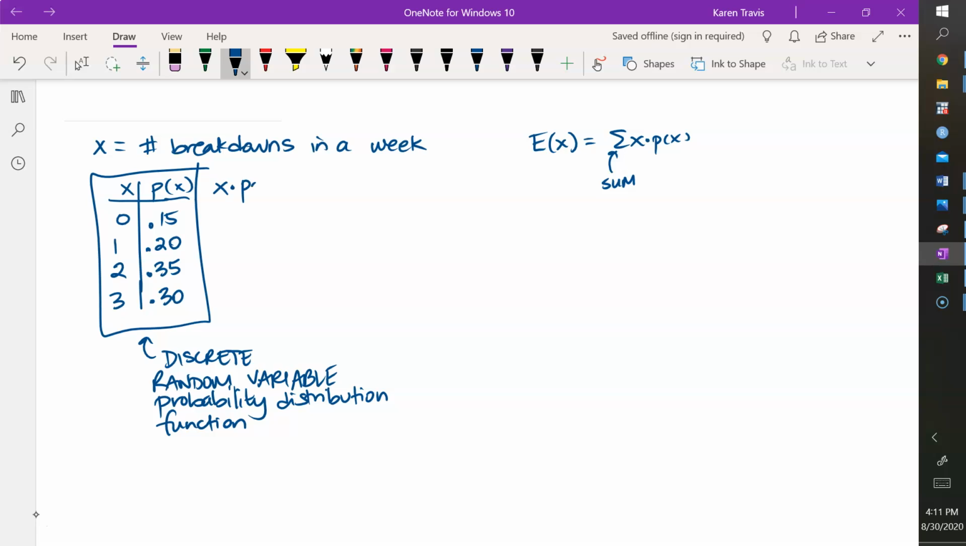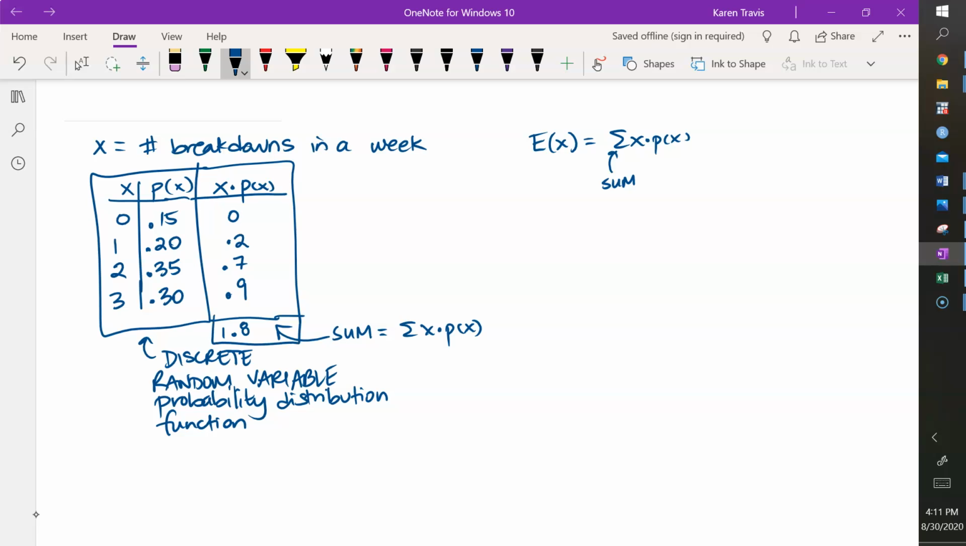So I'm going to make a column here which makes it easy, that I multiply each of these X's times their corresponding probabilities, and then this gets added. So when I add those together, I'm going to get 1.8. So this is telling us 1.8 breakdowns per week on average.